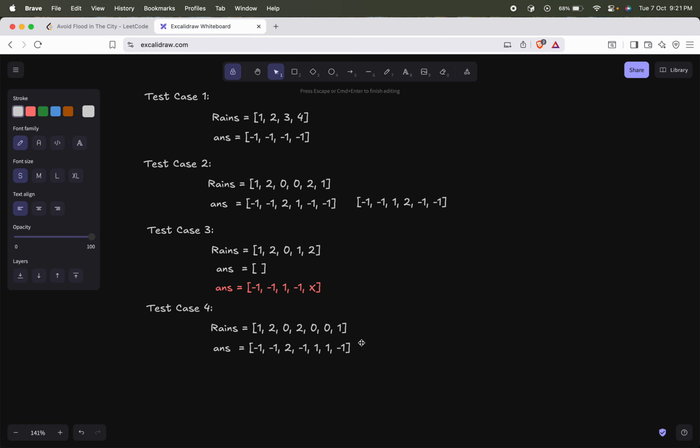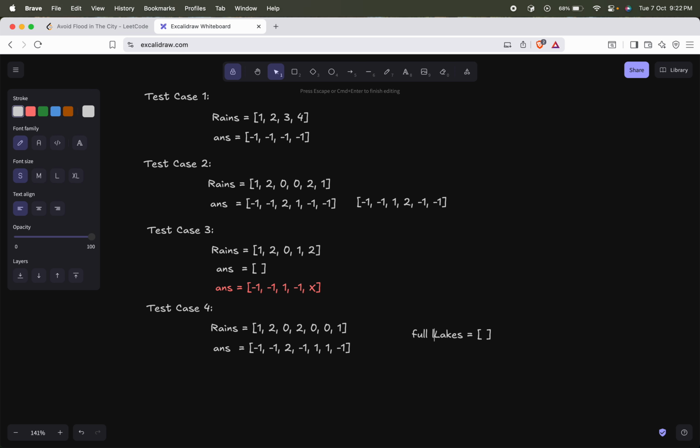So here we will keep track of two things. One is what are all the lakes which were filled so far. The full lakes.